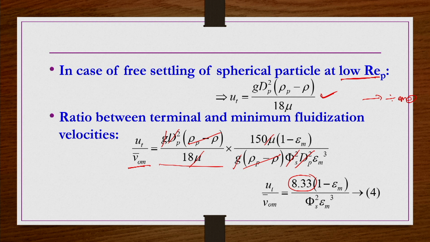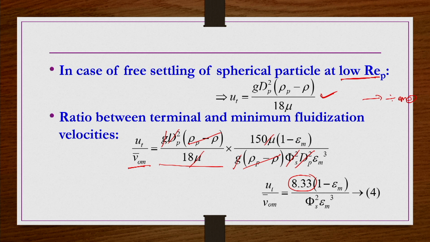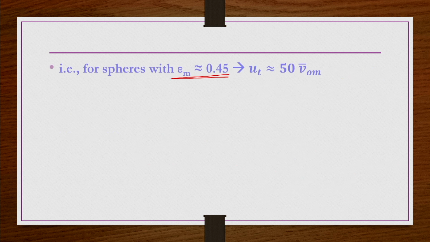Now, in general if the packing is done with spherical particles, the voidage at minimum fluidization condition is approximately 0.45. So, under such conditions, if you take epsilon_m equal to approximately 0.45 and substitute it in the previous equation, which is mostly accepted for packing with spherical particles, you can get this ratio as approximately 50.